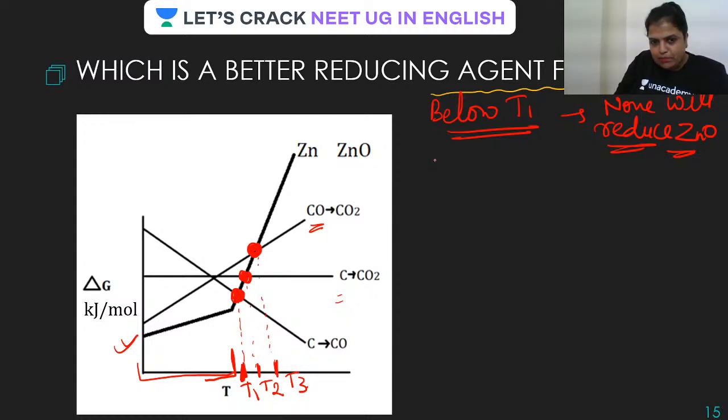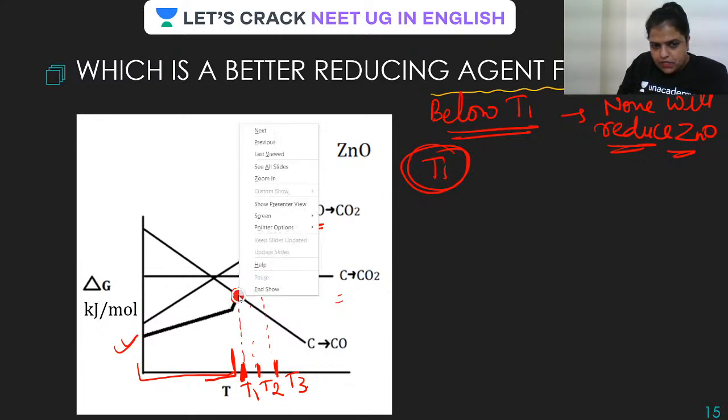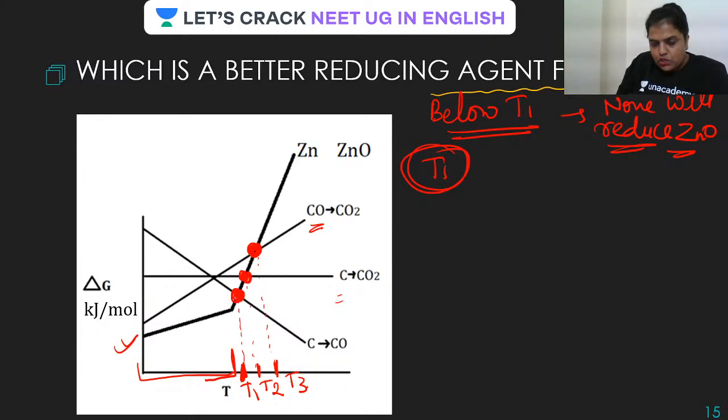Okay. So let us compare at T1, guys. See, this is the plot for T1. You can see very well, at T1, which is lower than zinc to zinc oxide? Tell me, which is lower, guys? Yes, it is the plot for carbon. So at T1, carbon can reduce it because it is lower, and yes, delta G is negative for carbon.